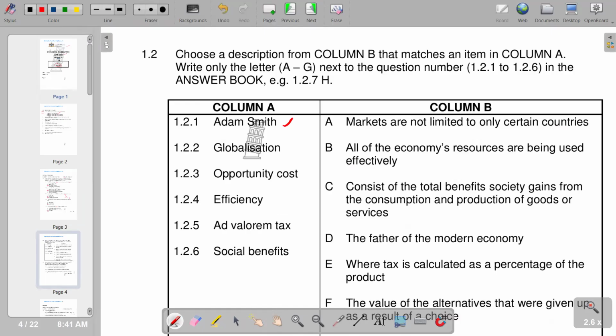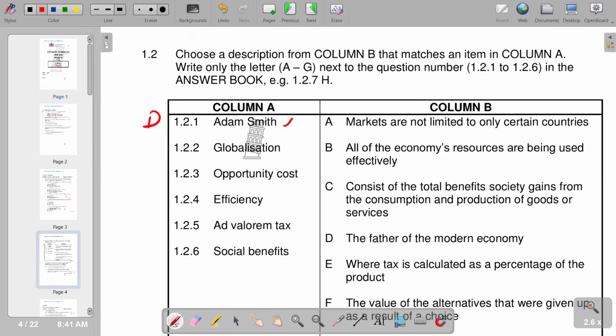So basically, what is Adam Smith known for? That is what we are going to check according to our column B. If you check there, you'll see that you have D, the father of the modern economy. That's what Adam Smith is well known for. So we have D as the correct response.